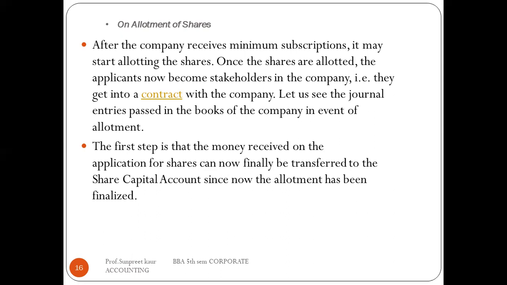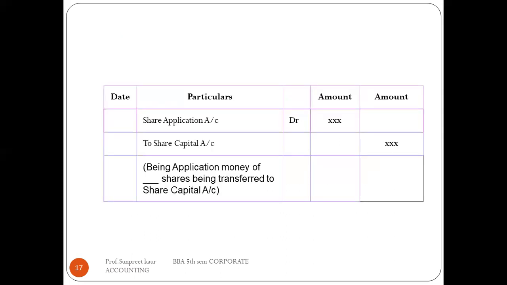Now it is transferred to the share capital account as the allotment has been finalized. So the entry when the application money is transferred to share capital account is: share application account debited, to share capital account.